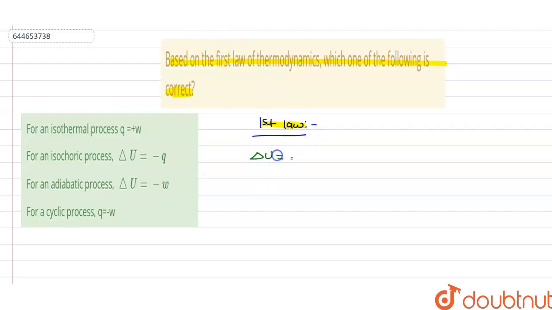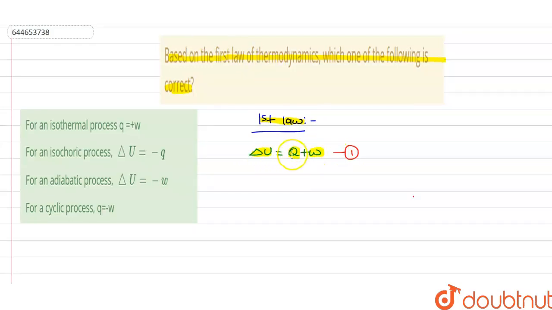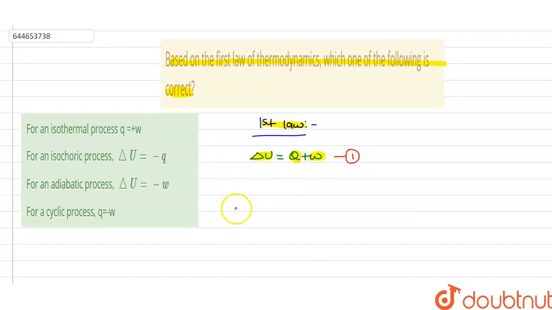It can be transformed from one form to another, with the equation delta U is equal to Q plus W, where delta U is the change in internal energy, Q is the heat exchange, and W is the work associated. First of all, we have to know what an isothermal process is. An isothermal process is a process where the temperature change is zero, that is delta T is equal to zero, or T final minus T initial is equal to 0, or Tf is equal to Ti. So it is a process in which the final temperature is equal to the initial temperature.